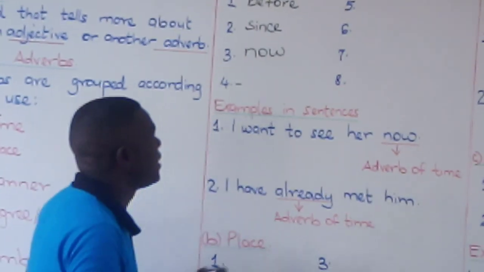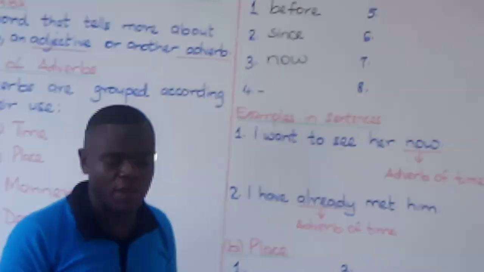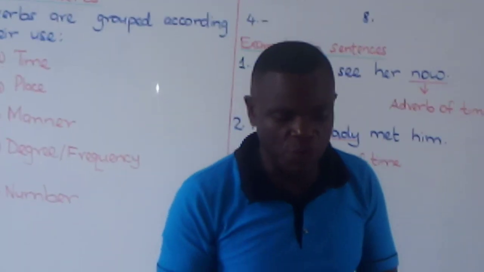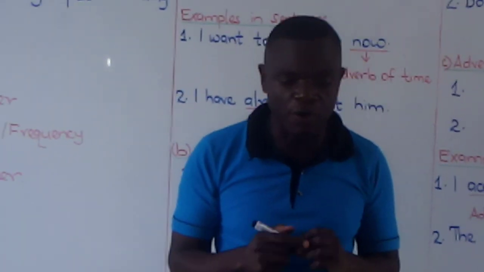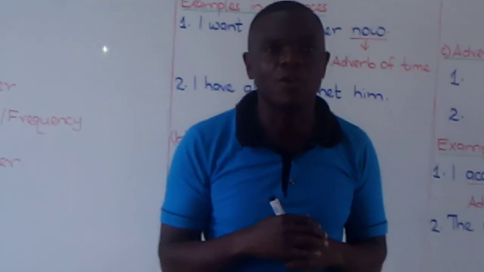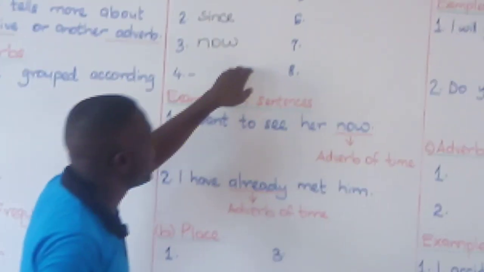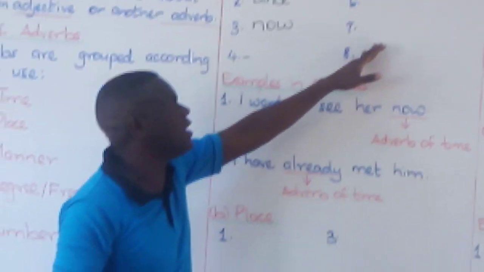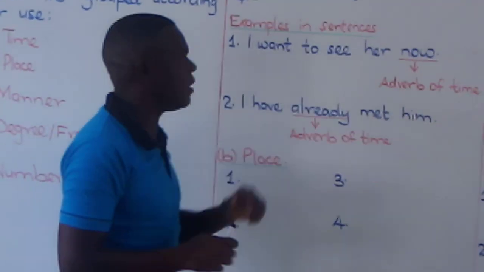You list down the remaining adverbs of time to be able to give you practice. Soon is also an adverb of time. Soon, then, already, those are adverbs of time. So I'm not going to list them all down. I have given you the privilege of looking for more adverbs of time.